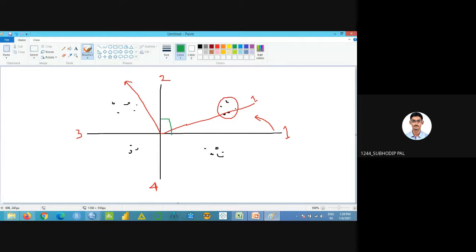This is 90 degrees, right? These are all 90 degrees. But the angle between this new one and new two is not 90 degrees. We are not rotating at a right angle. Randomly we are rotating to understand which variables lie under which factor. Got it?